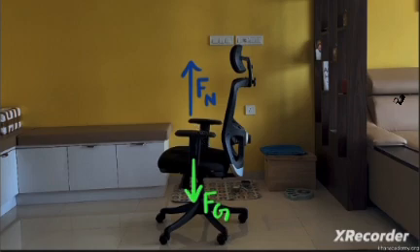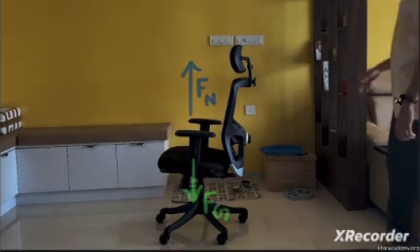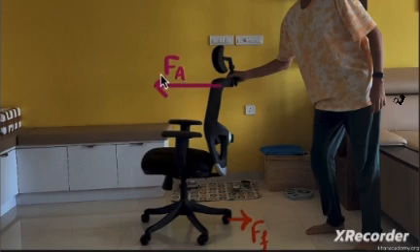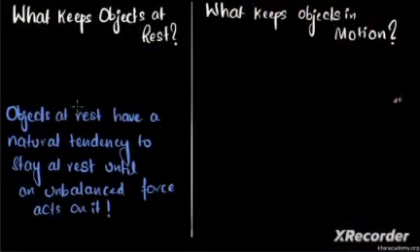If you want to get this chair in motion, you have to put an unbalanced force on it. So for example, when I come along, what I do is I push on it and there's friction opposing it, but my applied force is bigger than the frictional force. So these forces are not balanced. And so when I apply an unbalanced force on it, that's when the chair starts to move. So that's why we say the objects at rest have a natural tendency to stay at rest until an unbalanced force acts on it. Cool?